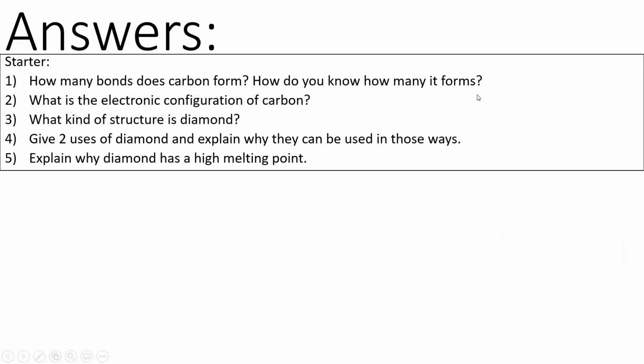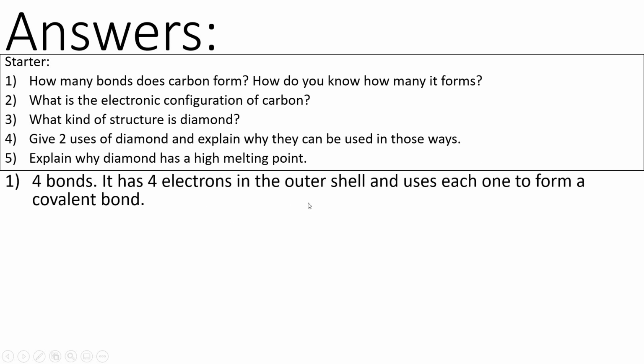So, answers. How many bonds does carbon form and how do you know? Well, it's 4 bonds, because it has 4 electrons in its outer shell, and it can use all of those to form a covalent bond. Remember, a covalent bond is a shared pair of electrons. So carbon uses 4 of its electrons, pairs them up with other atoms, and so it feels like it has 8 electrons in its outer shell. Because if we have 4 pairs of electrons, that's going to be 8 electrons. The electronic configuration of carbon is 2 in the first shell, 4 in the second, so it's 2, 4.